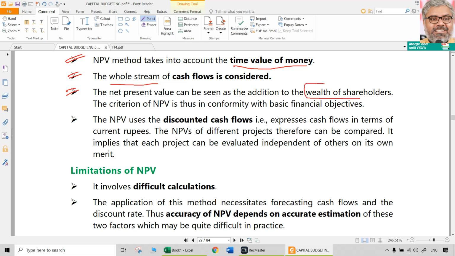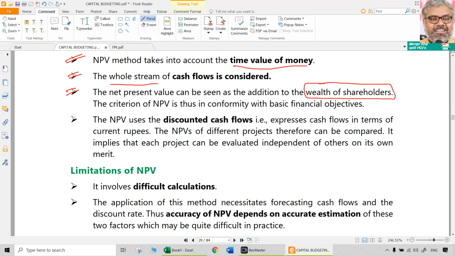Wealth of shareholders. NPV, if it is positive, that positive NPV is adding to the wealth of shareholders. We have to understand this is over and above the cost of capital that is generated. Positive itself means what? Already the cost of capital, whatever the discount rate, is covered. Over and above that, it is positive. Where will it all go? Who will get all this extra money? Naturally, shareholders.